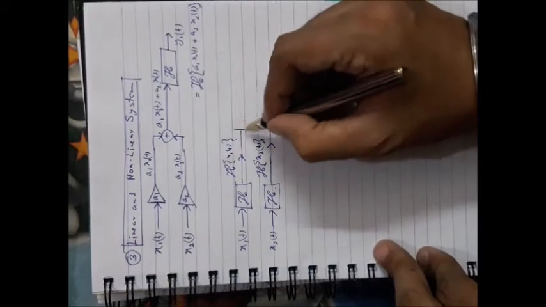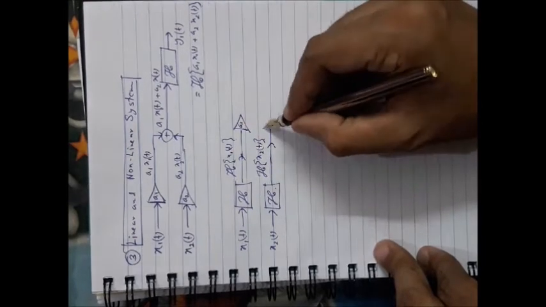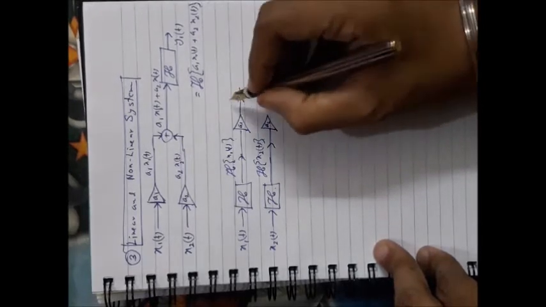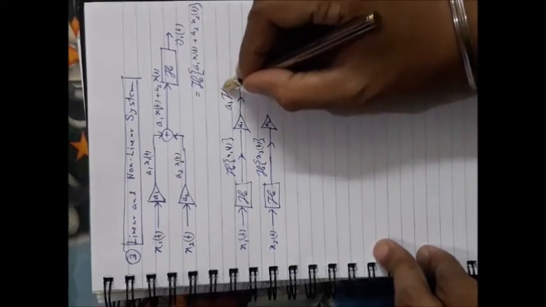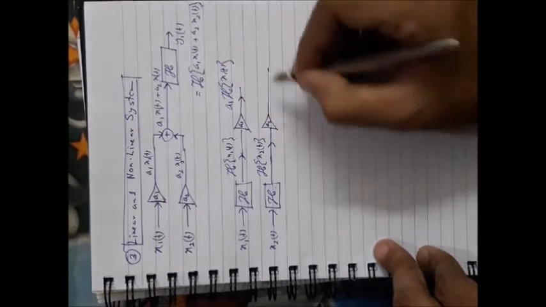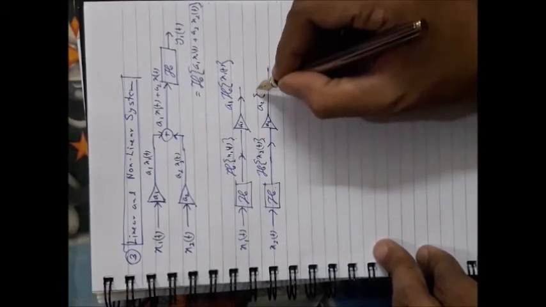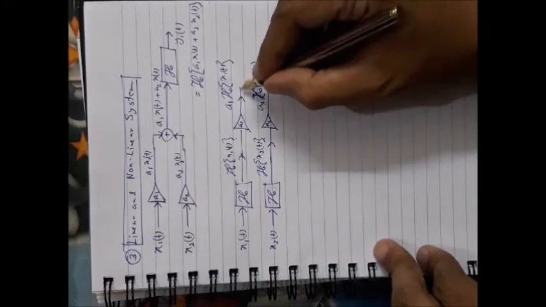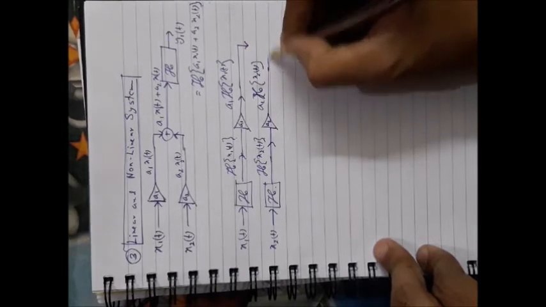After that, multiply these two outputs by a1 and a2 respectively. What will you obtain? a1 times the system operation on x1(t) and a2 times the system operation on x2(t). After that, add them.